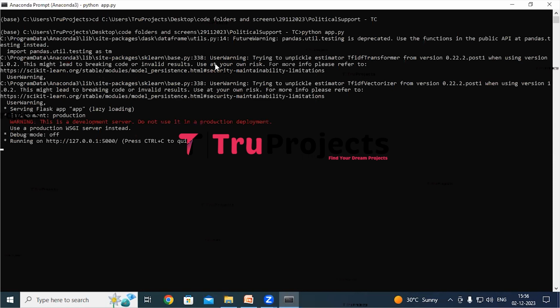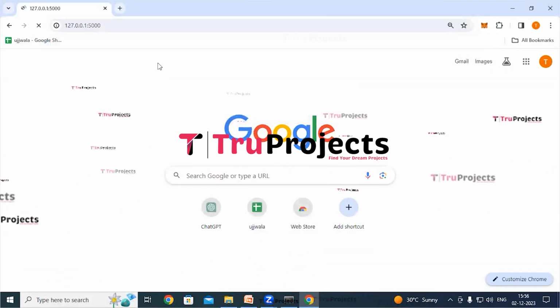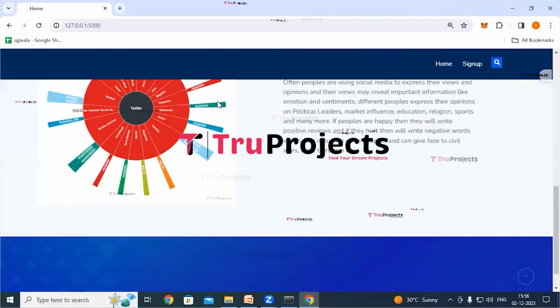After running the app.py file, the Flask framework will host the application locally at the default address localhost and port, unless configured differently. Now copy the local link provided by the framework. I'm copying it. Paste it into any web browser. I prefer Chrome. After pasting it, hit the enter button. So the home page of the project has been displayed in the browser.